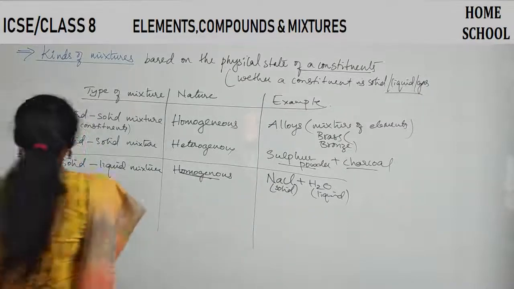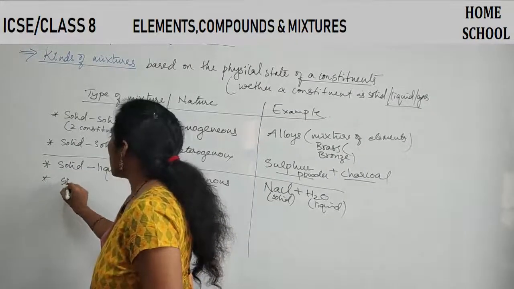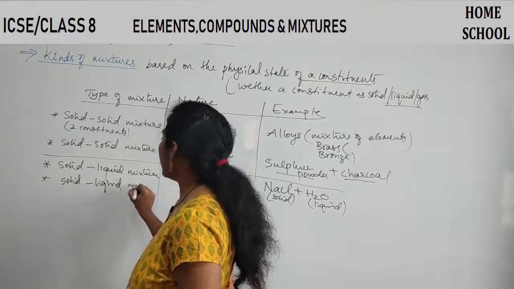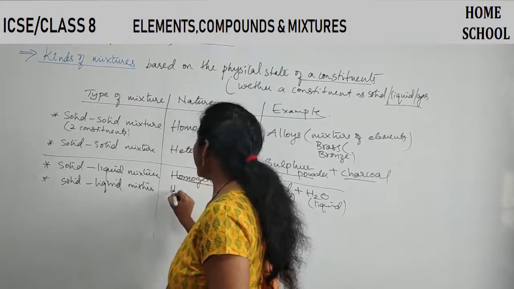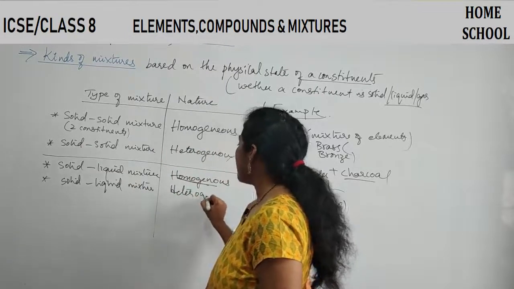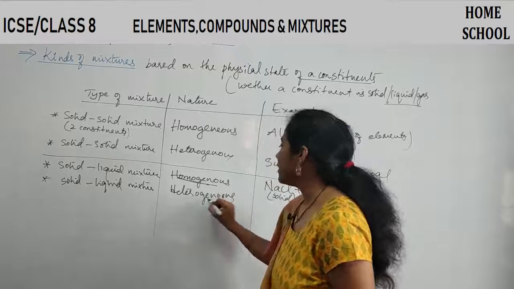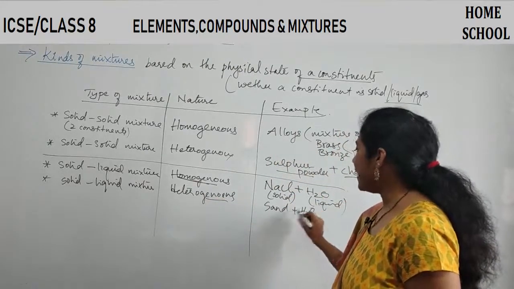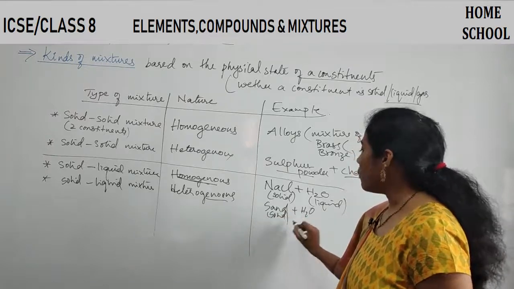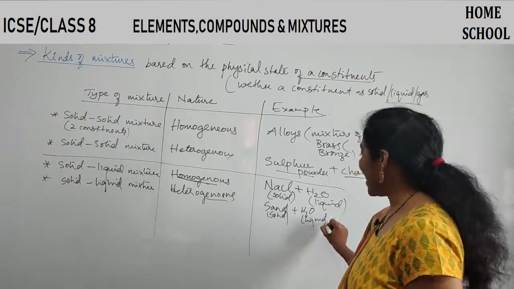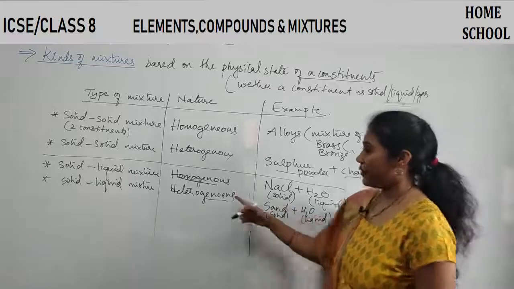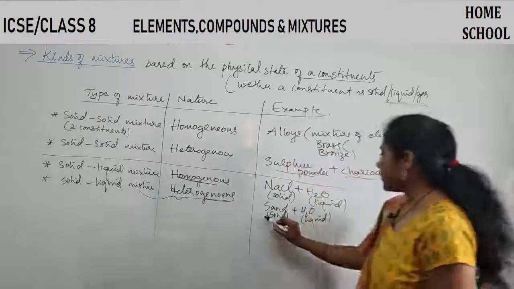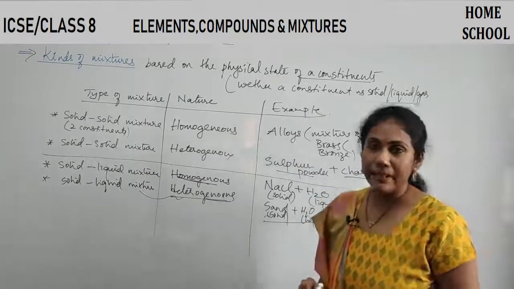And the next one, solid liquid mixture only, but if it is heterogeneous, then what example will you give? Sand and water. Sand is a solid here, water is a liquid here, but sand is not completely mixed with water. So that's why it is a heterogeneous condition. So for this combination, I have given sand plus water as an example.